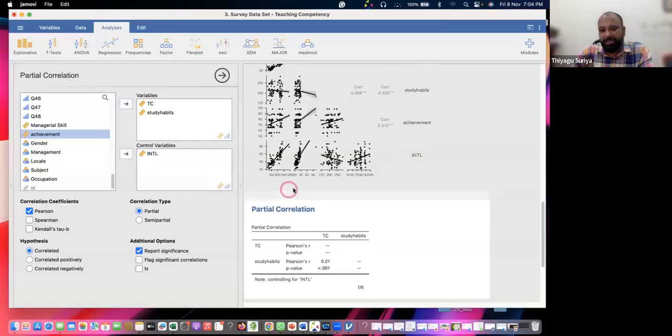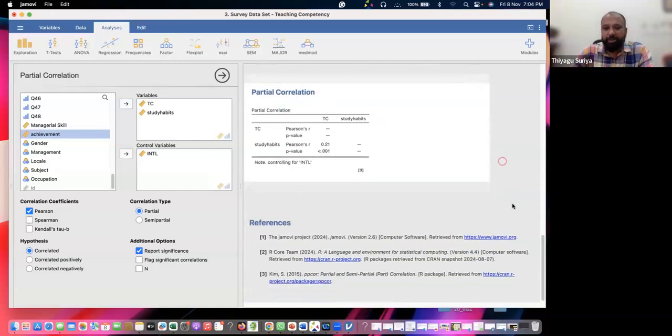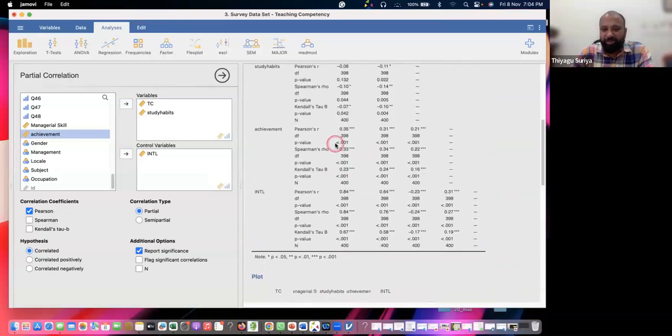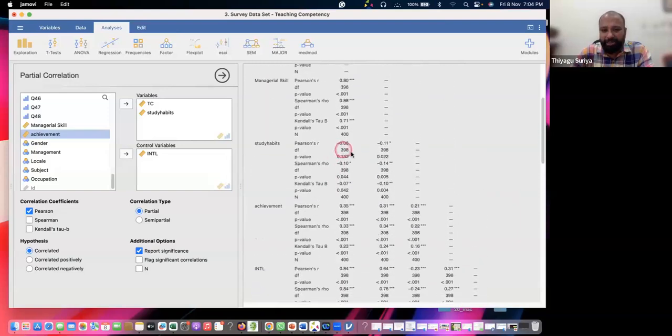Now we can see the response, that output. What is this? Teaching competency and study habits 0.21. You can just show this. Teaching competency and achievement, study habits. What is the correlation here?